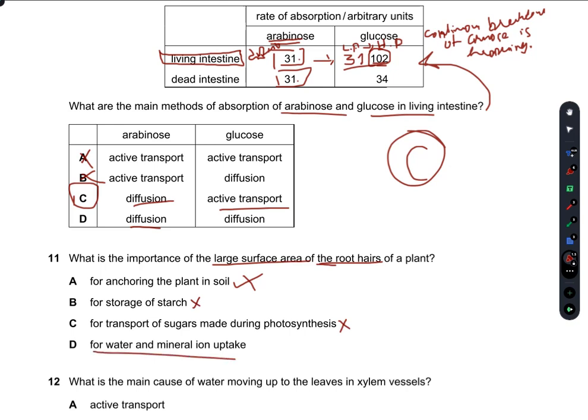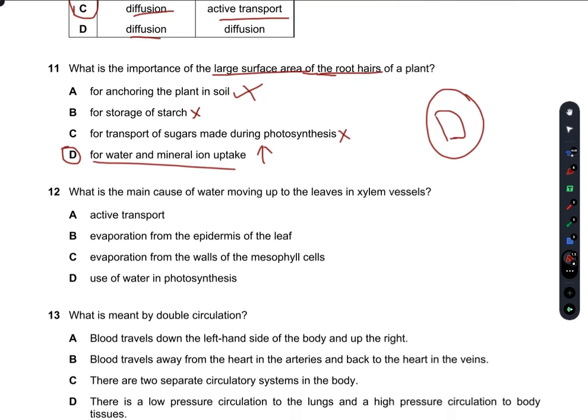For mineral ion and water uptake, yes. A larger surface area means greater is the rate of absorption. So this would favor the plant's body metabolism. So D is our right answer.